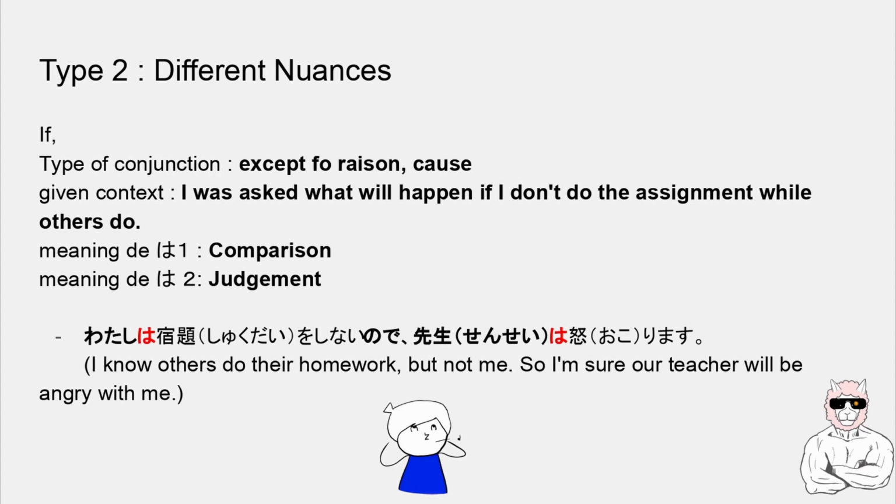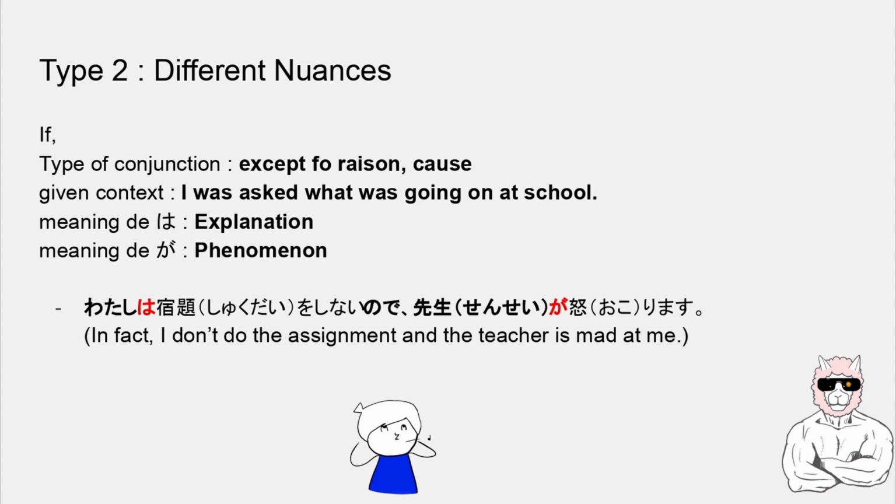angry with me. And another example, if the type of conjunction is not the reason or cause, and the given context is like, I was asked what was going on at school, and the meaning of wa is explanation, and the meaning of ga is phenomenon. The sentence 私は宿題をしないので先生が怒ります has the nuance like, in fact, I don't do the assignment and the teacher is mad at me.